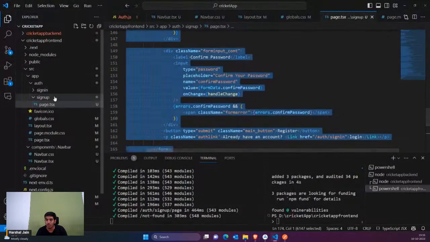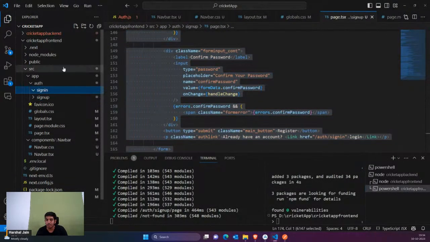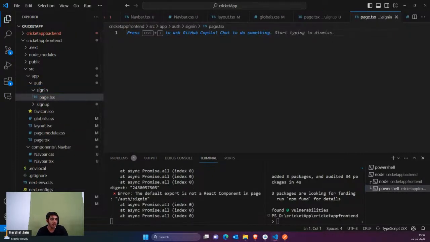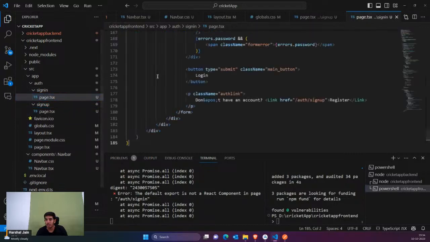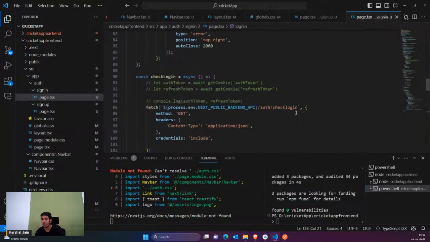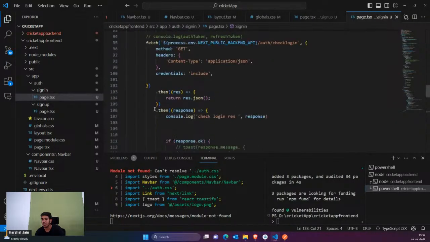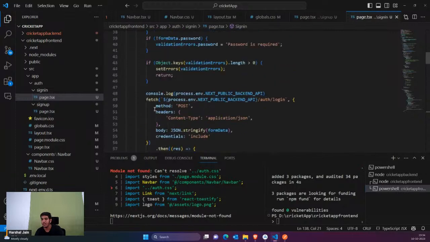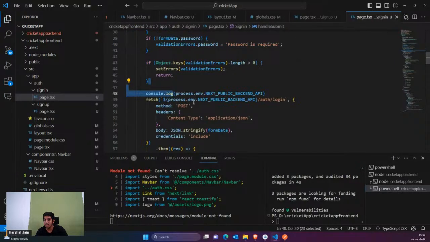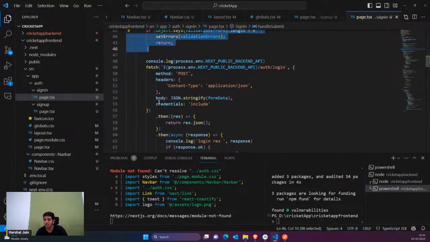Now I'll copy everything from here, and I would again create a page.tsx. Inside this also I'm going to add the same details, but for the login API. I don't need the left side. In the login, what I'm saying is just check for email and password, and check for errors. If there are errors, show the errors, else just pass the data to my login API.